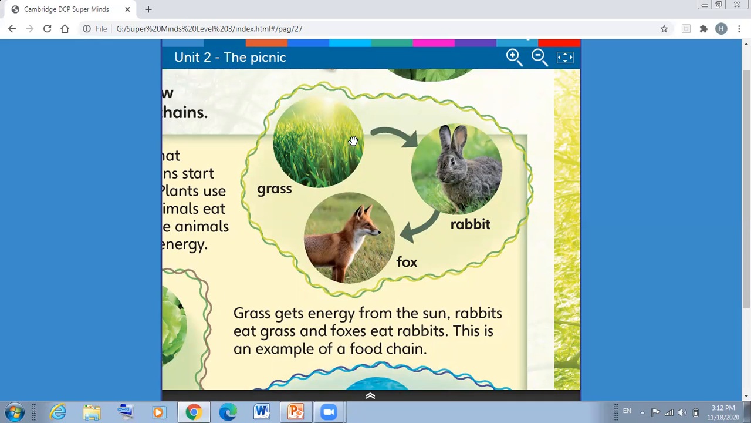Okay, so this food chain starts with the sun. Why? Because the sun gives the energy to grass. So here we have the grass. Which animal eats the grass? Excellent, the rabbit. And which animal eats the rabbits? The fox. So grass gets energy from the sun. Rabbits eat grass, and foxes eat rabbits. This is an example of a food chain.